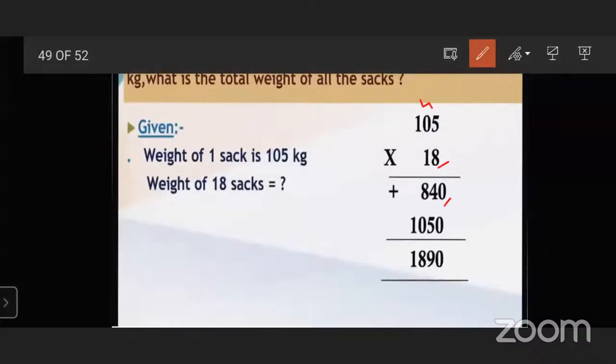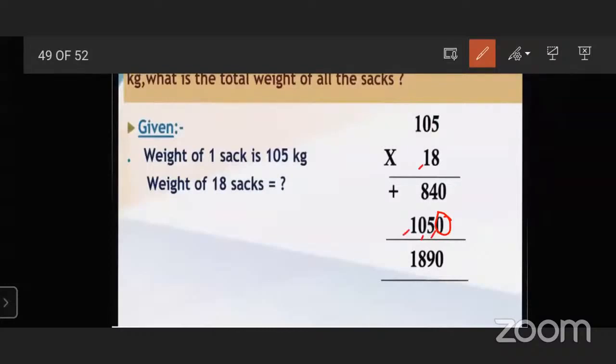Then 8 0s are 0, 0 plus 4 is 4, so we write 4 here. Then 8 1s are 8, so we write 8 here also. The next digit is 1. 1 multiplied by 5: first of all we write 0 here. Now 1 5 is 5, 1 0 is 0, 1 1 is 1.